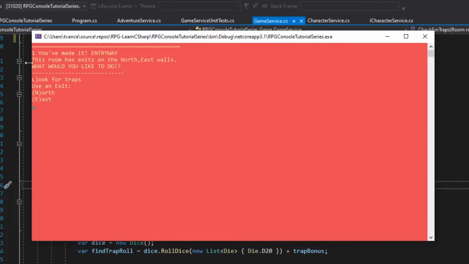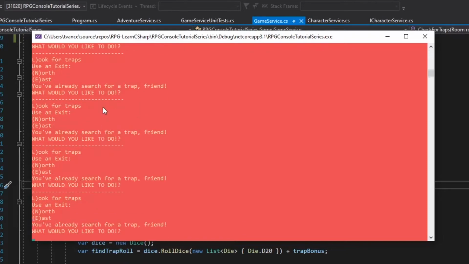All right, so now there is no chest, so we don't get the options for chest. We can either look for traps or use an exit north or east. So we're going to look for traps. Let's hope we get out.